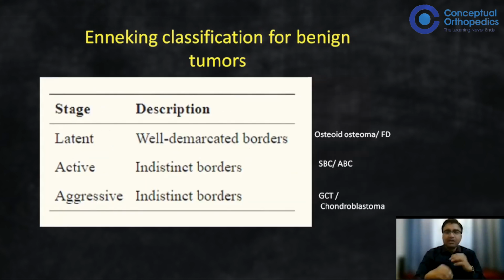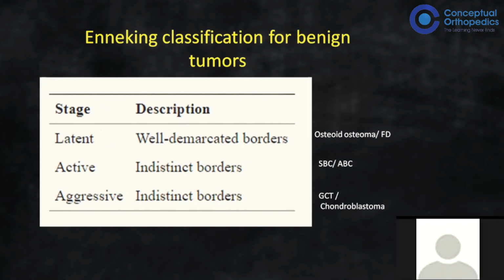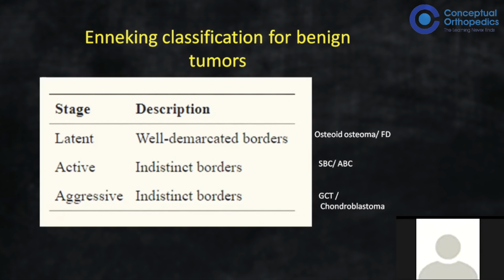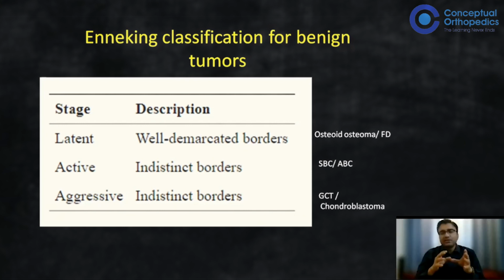Great. So coming to the other part, about the benign tumors. This was a little different classification. Enneking gave this classification based on the radiological behavior of these tumors. It is divided into 3 types: latent, active, and aggressive. Latent means they have well-defined boundaries, well sclerotic margins, and they are not growing actively.